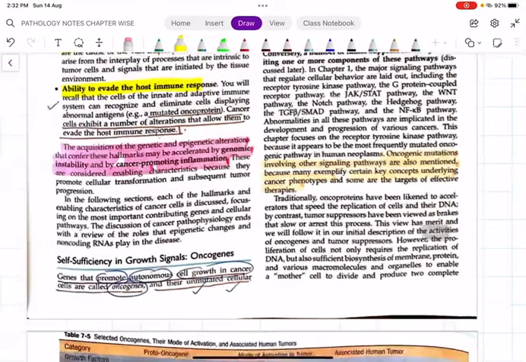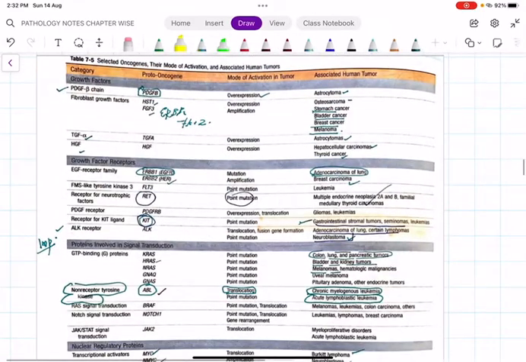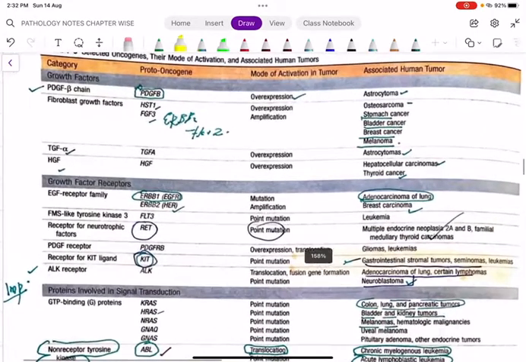Next, this is a very, very important table: some of the selected oncogenes and their mode of activation. You should know this table because they will ask you how to differentiate oncogenes and tumor suppressor genes. P53 is not an oncogene, it is a tumor suppressor gene. So you should know at least the commonest proto-oncogenes, so that in the MCQ, when they ask which of the following are oncogenes except, you can answer.